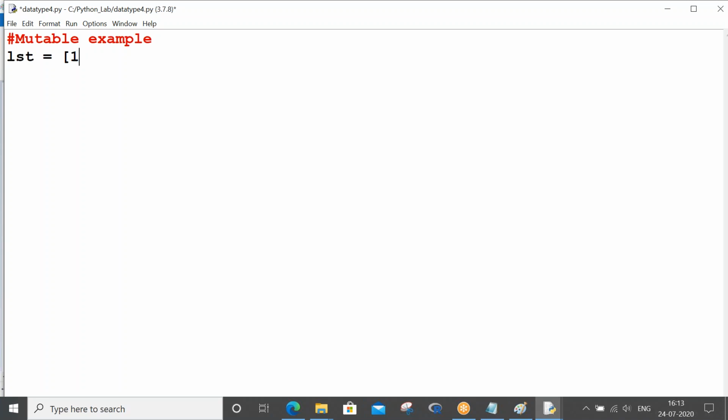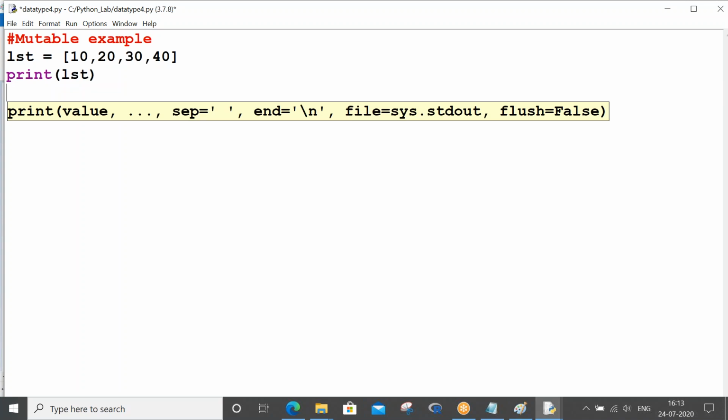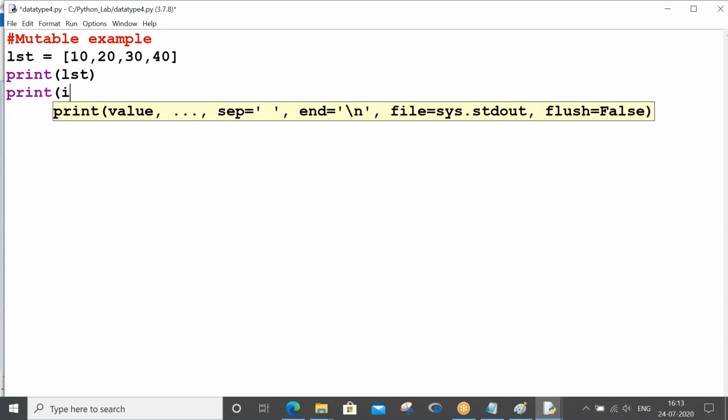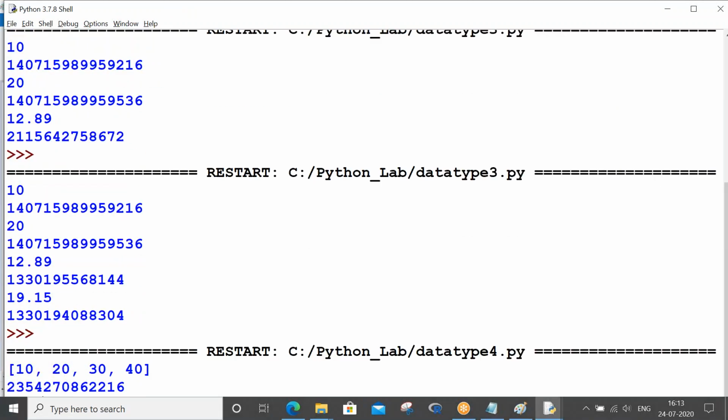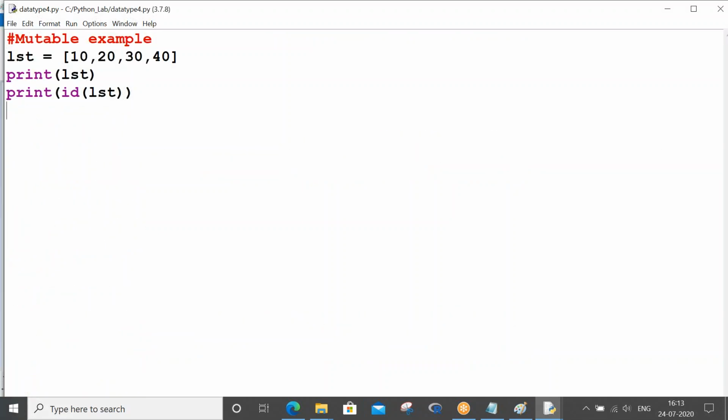Let me execute the same program. lst equals 10, 20, 30, 40. Print lst, print id of lst. Control S, F5. So list 10 20 30 40 got displayed, and its address is sitting in the 2216 region.